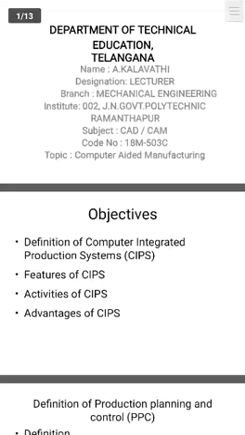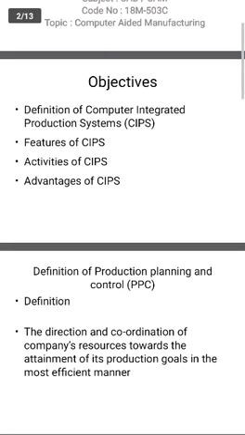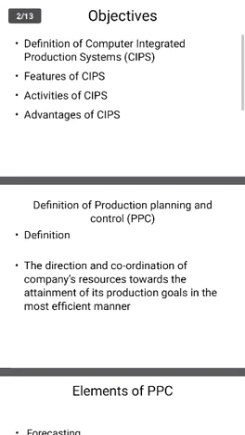Today we are going to start the objectives of Computer Integrated Production System. Last class we studied the features of CIPS, the activities of CIPS, and the advantages. CIPS means Computer Integrated Production System. All these four we have seen in the last class. So now we are going to study production planning and control.